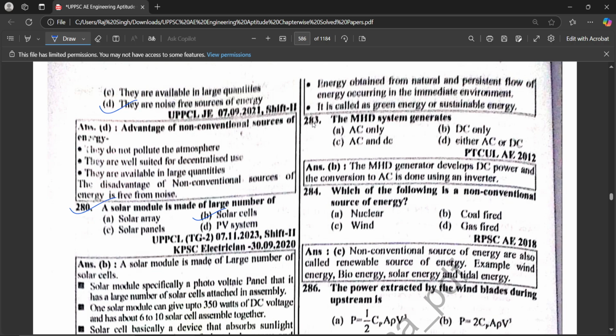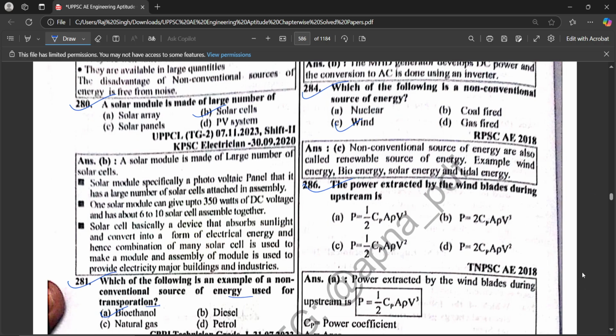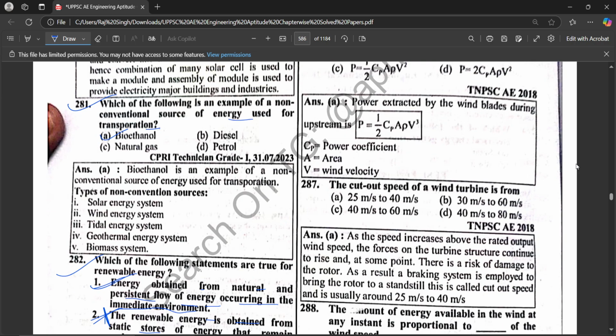The MHD system generates DC only. Which of the following is a non-conventional source of energy? Wind. The power extracted by wind blade during upstream is P equals 1 by 2 Cp A rho V cubed.